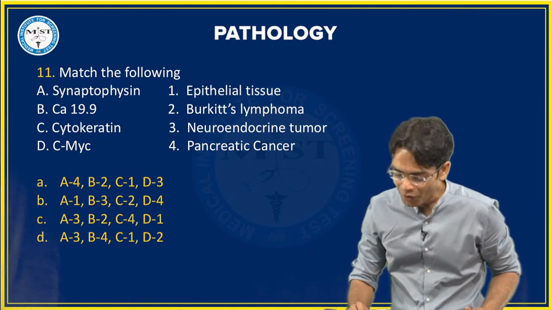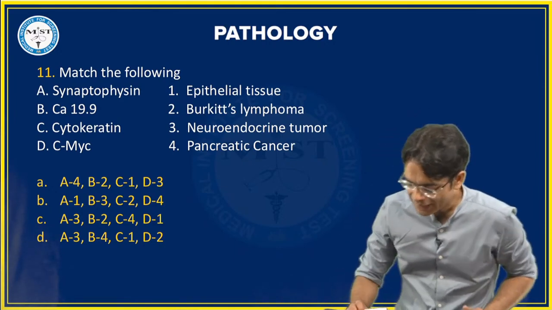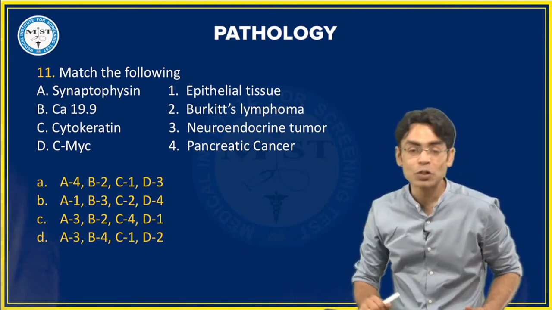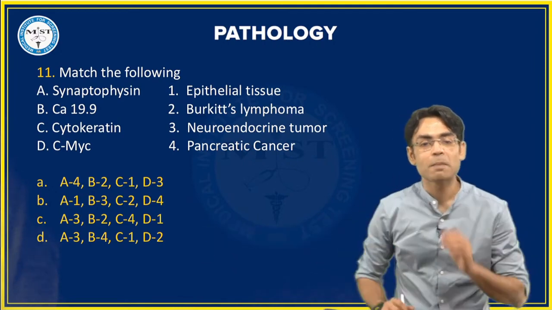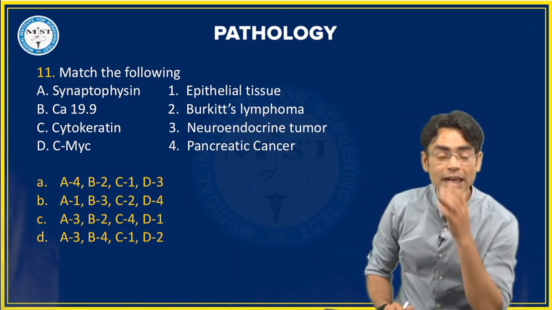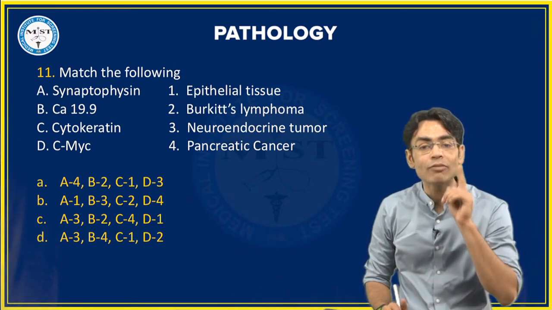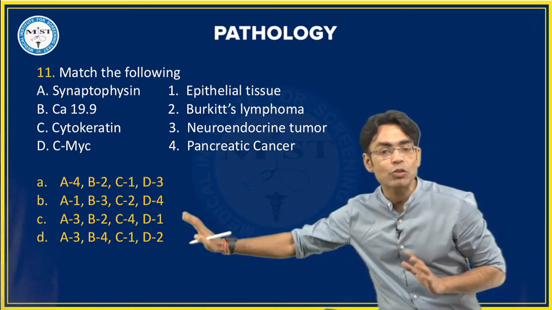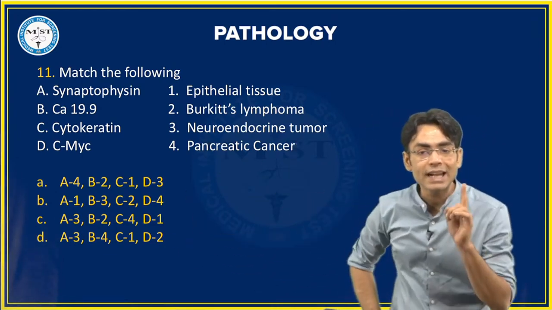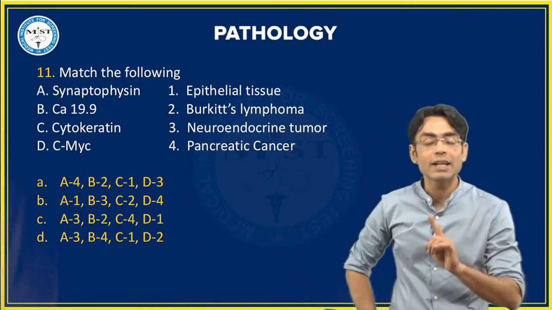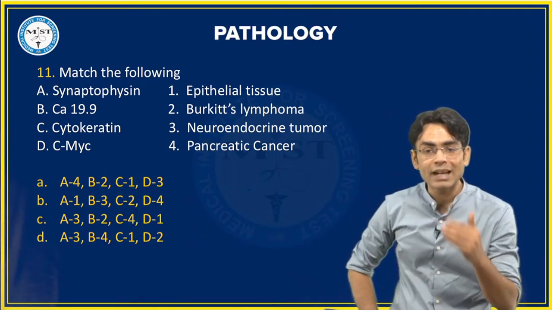Yes, you have given me already the correct answer for that. Absolutely. The correct answer is synaptophysin and chromogranin, they are for neuroendocrine tumors. So A we have to match with 3. Then CA19.9, that's going to be with your pancreatic or the colon cancer.